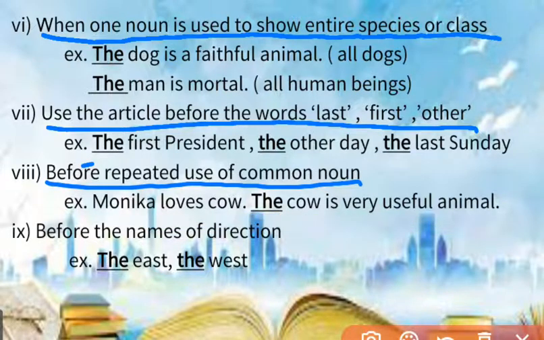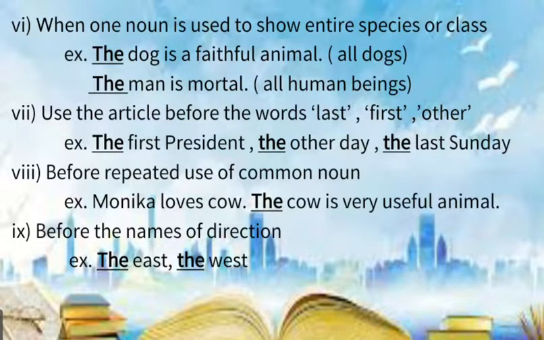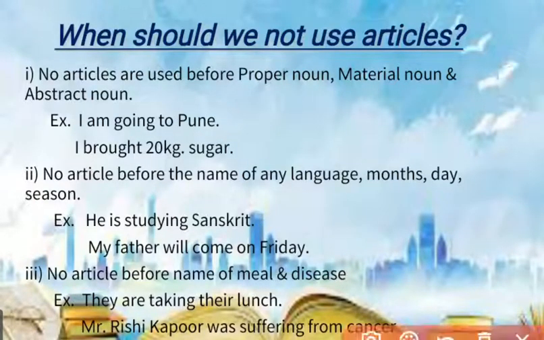Next, before the names of directions: the east, the west. You know the names of directions: east, west, north, south. That time always use the before the direction. We have seen what are the uses of a, an and the, but when should we not use articles? That is an important topic. Let's see that.